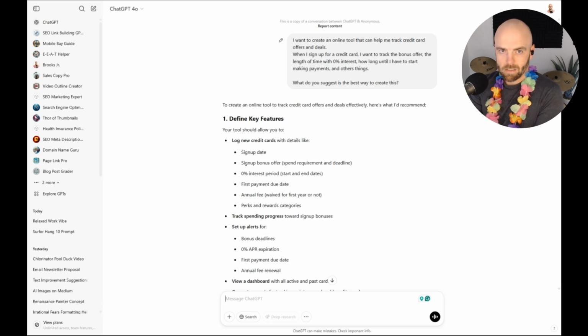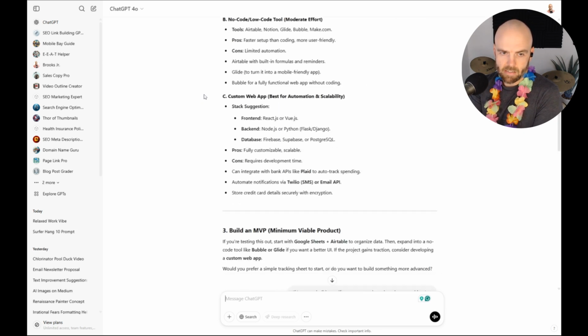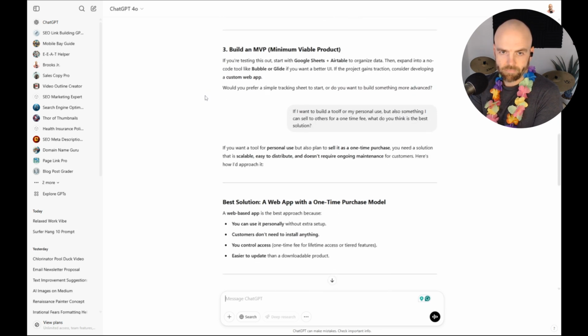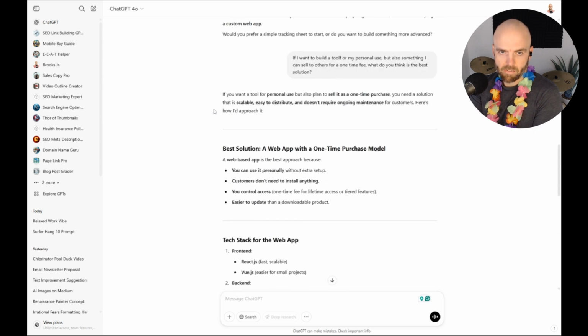I said, I want to create an online tool that can help me track credit card offers and deals. When I sign up for a credit card, I want to be able to track the bonus offer, the length of time with 0% interest, how long I have to start making payments, and other things. What do you suggest is the best way to create this? So it gave me some ideas on the best way to create it.